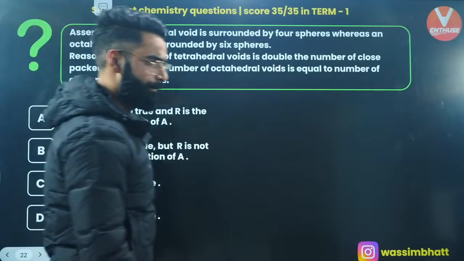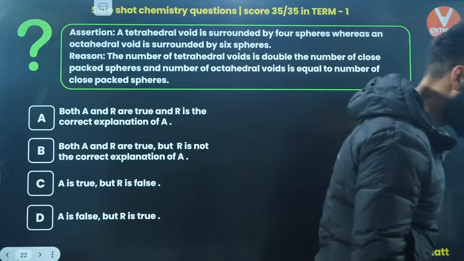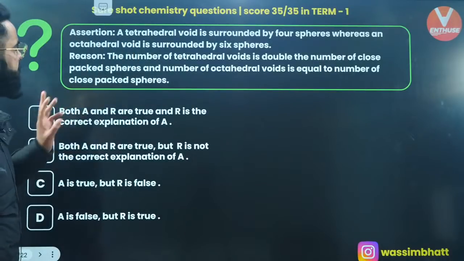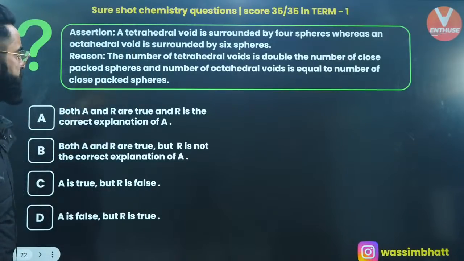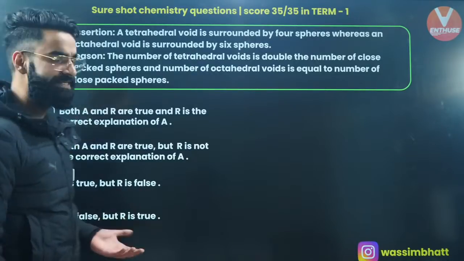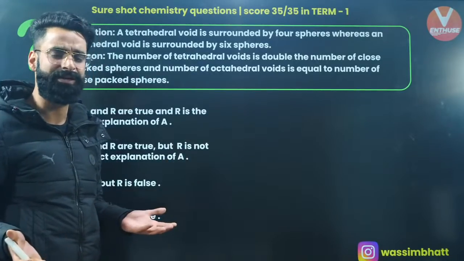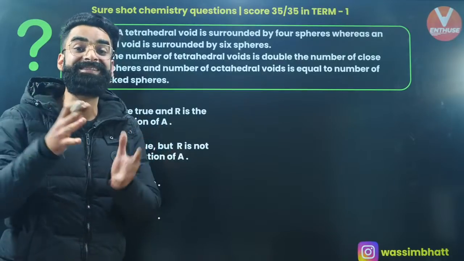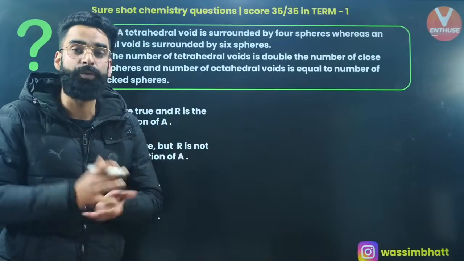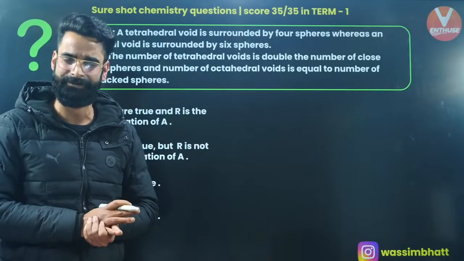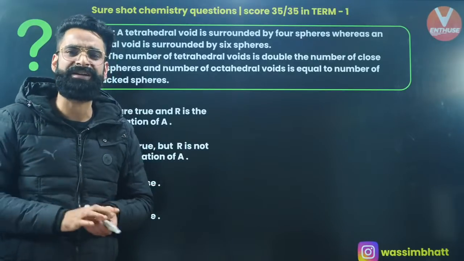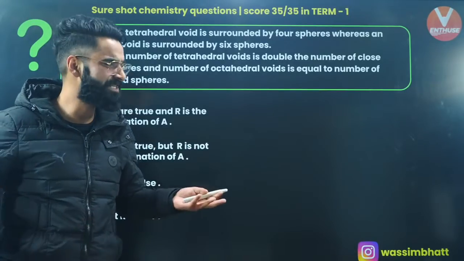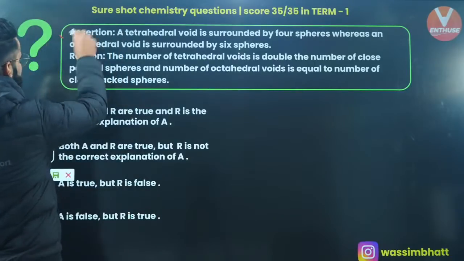Moving on to one more question. Have a look. Kill this question, people. It's a very simple one. Assertion: a tetrahedral void is surrounded by 4 spheres, whereas octahedral void is surrounded by 6 spheres. It's absolutely right. A tetrahedral void is formed when 4 particles touch each other, and the octahedral void is formed when 6 particles touch each other. The coordination number of tetrahedral void is 4, and the coordination number of octahedral void is 6. You guys must be knowing this. So this is absolutely correct.